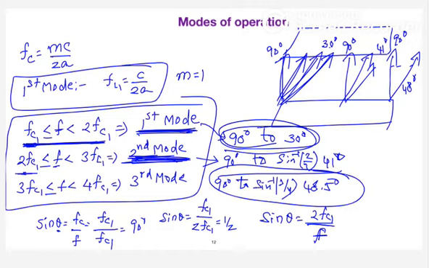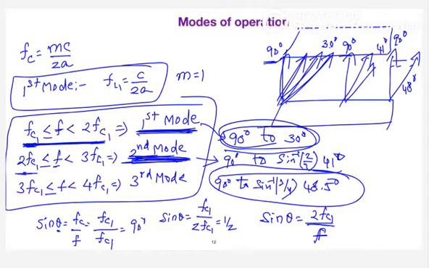Yes, sir. And one more thing you can notice here: the same wave angle is getting repeated in different modes. Is it possible or not? You can see the same wave angle is possible for all the modes. Exactly. You can see here 90 degrees is there in all the modes, whether it is the first mode or the second mode. So you can see that the wave angle can be repeated between two different modes.